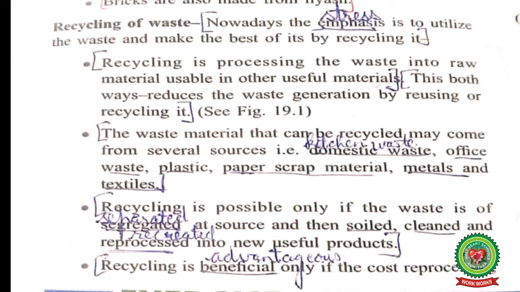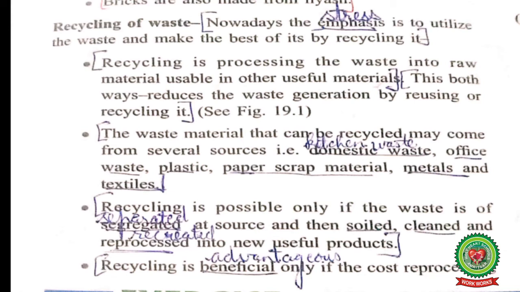Recycling is possible only if the waste is segregated, that is separated at its source, that is the place of its generation, and then soiled, cleaned and reprocessed, that is recreated into new useful products. This should be done to avoid the contamination of surrounding.